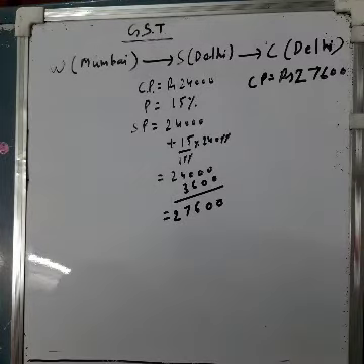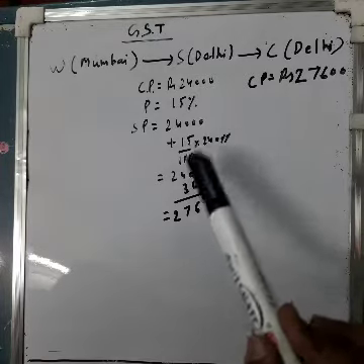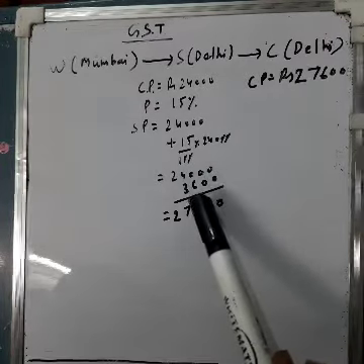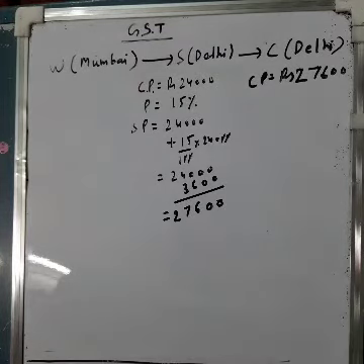So now, cost price: the shopkeeper in Delhi purchases an article for rupees 24,000 and sells it at a profit of 15%. So 15% of 24,000 will be 3,600. We will add 3,600 to 24,000. So 27,600 is the selling price.